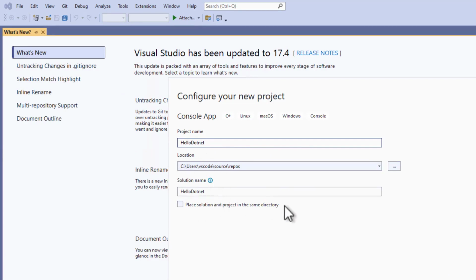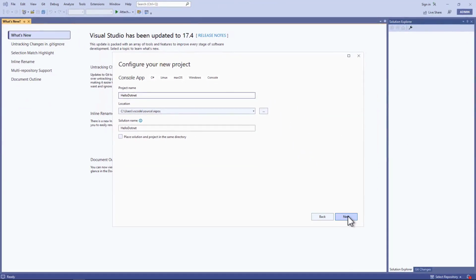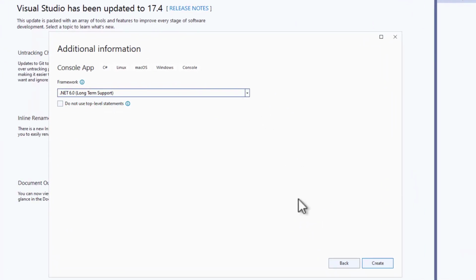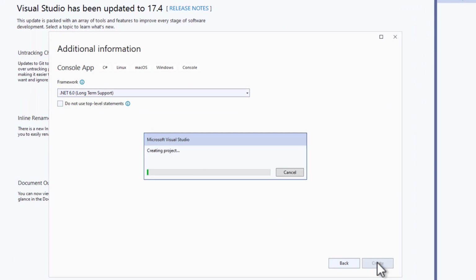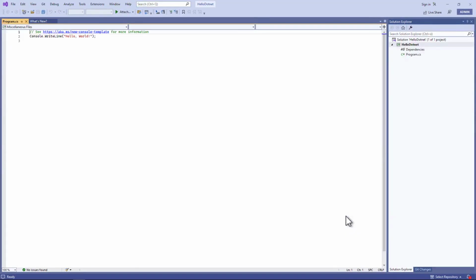I use hello.net as the project name and keep the other settings as they are and click Next again. On the last page, we can select the framework we want to use for our application. We will stick with the default selection for now and click the Create button. You will learn much more about .NET, the framework versions, and how it all works in a future module.